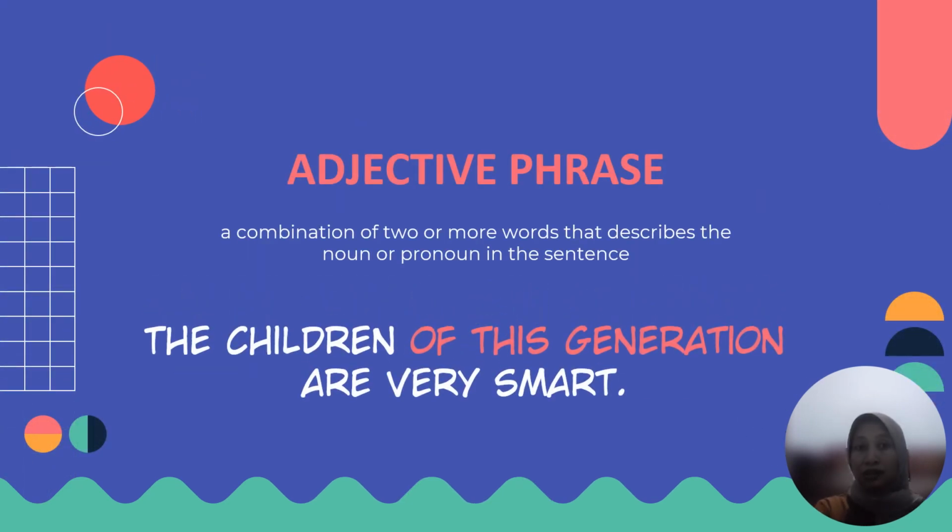And what is a phrase? A phrase is a combination of two or more words that describe a noun or pronoun in a sentence. We can see in the example of the sentence, the children of this generation are very smart. The children of this generation is an adjective phrase.